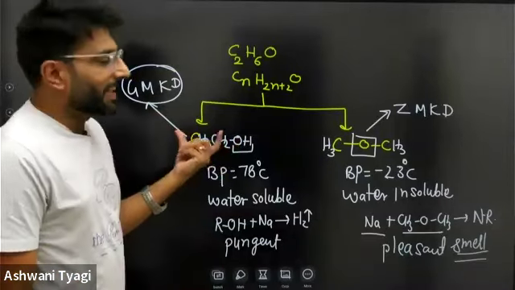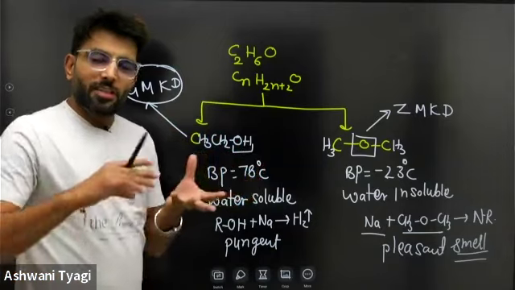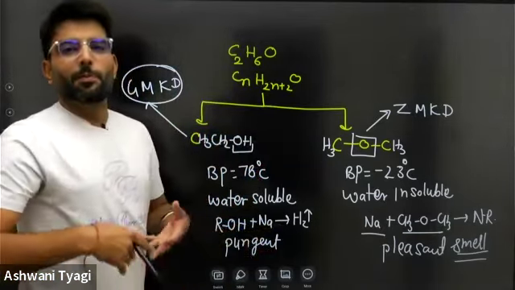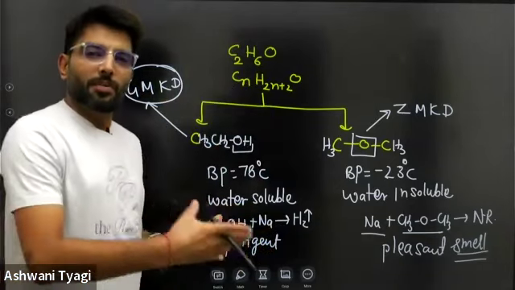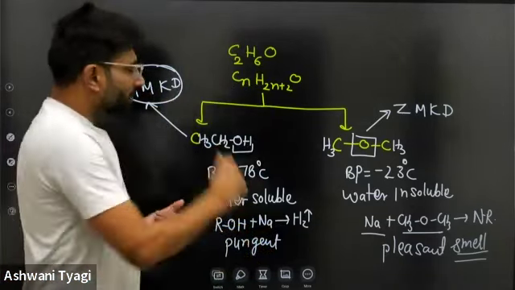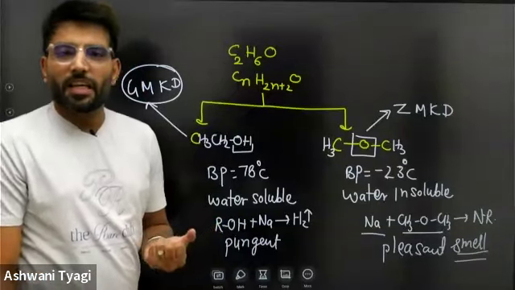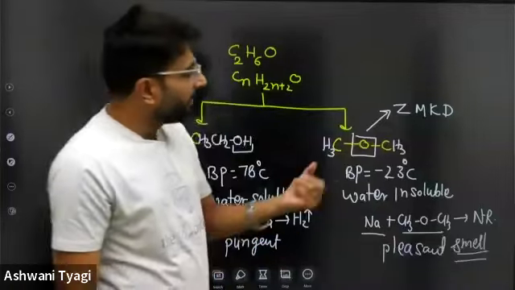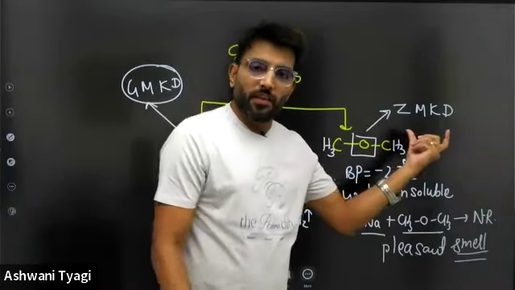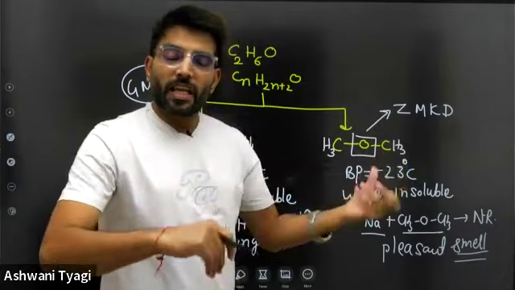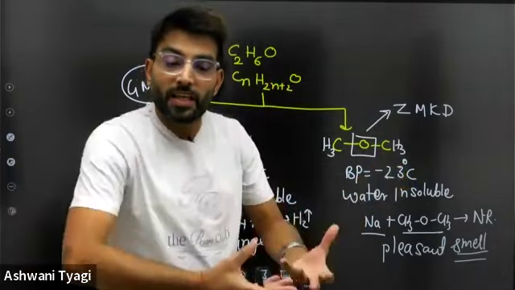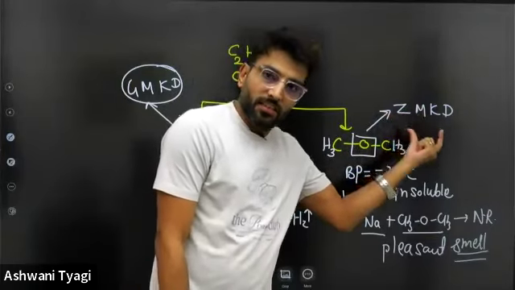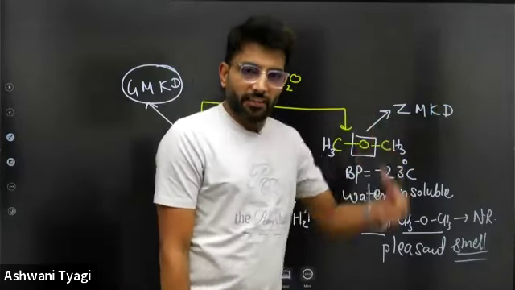Whosoever is feeling some sadness or some emotion is dominating, to decrease that emotion, to release extra dopamine, or fake dopamine, this is used. So it is basically GMKD, gham mitane ki dawai. In North India, people call it gham mitane ki dawai. It is extremely toxic. If you just consume 10 ml, intestines will come out of your mouth and will dance hip hop. This is extremely dangerous. So it is called zindagi mitane ki dawai.